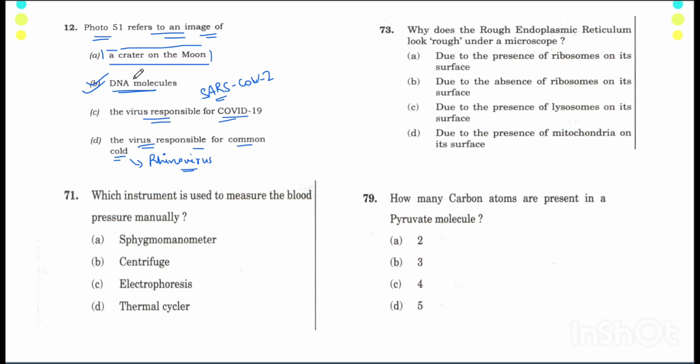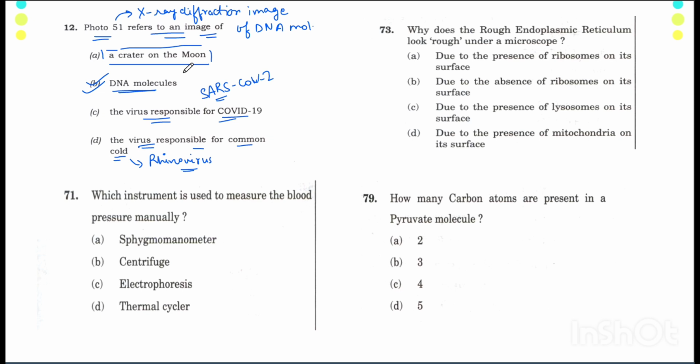So my best bet would be it is something related to the image of DNA molecules. And the correct option would also be the DNA molecules. Why? Because photo 51 is the X-ray diffraction image of DNA molecule. So this is the correct option.